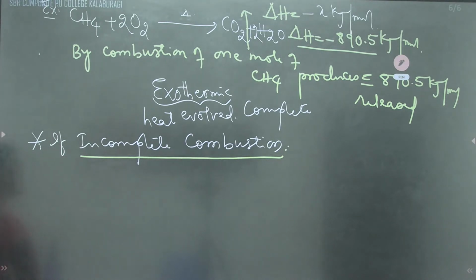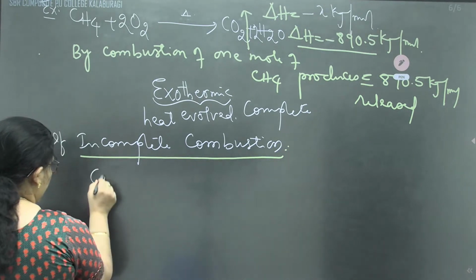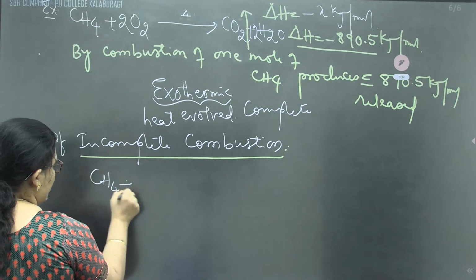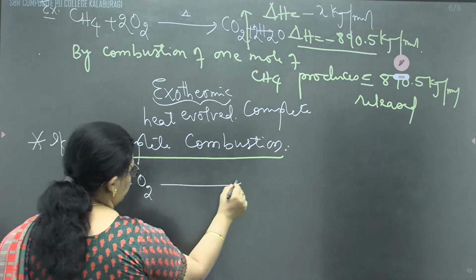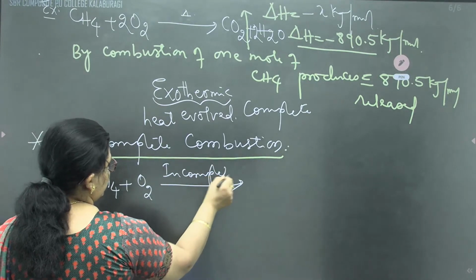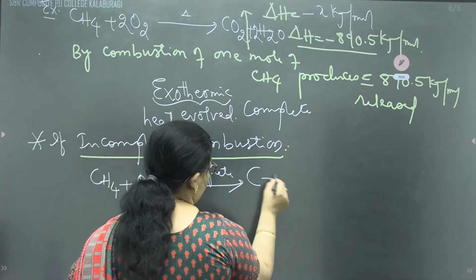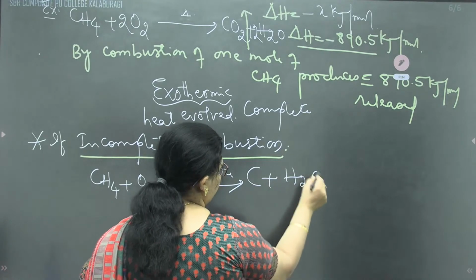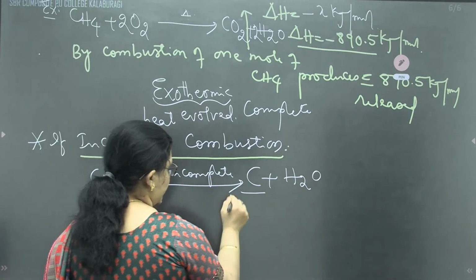It will produce what? Carbon black. So when methane undergoes incomplete combustion, it will produce carbon black.